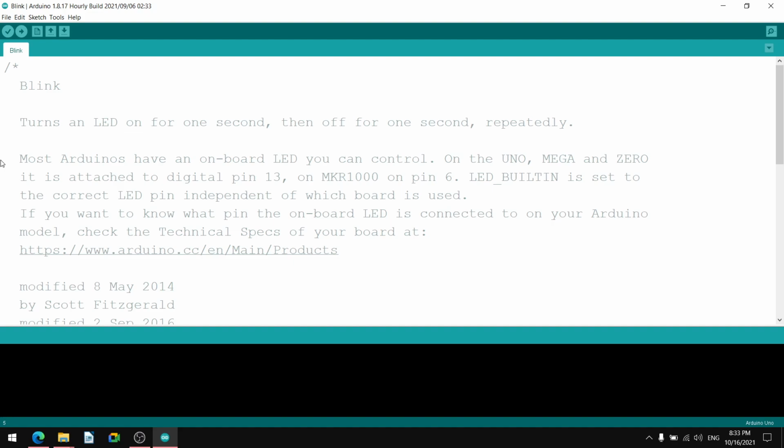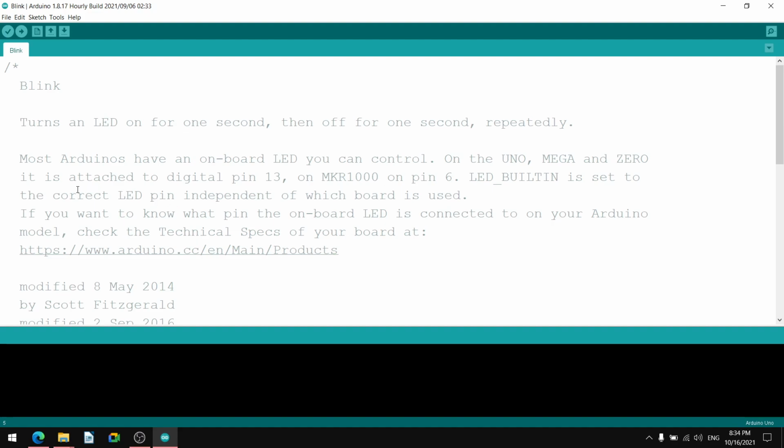This is the onboard LED which we can use in our program. If you use pin 13, that particular onboard LED can be tested. With the help of that onboard LED, we can test the output of a particular port of a particular Arduino board.